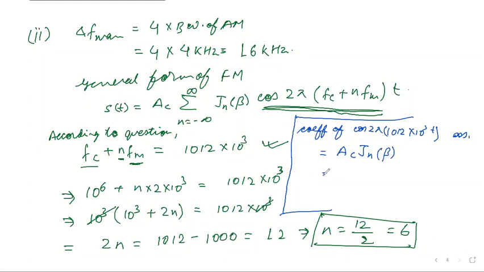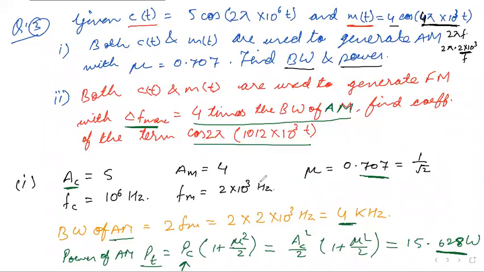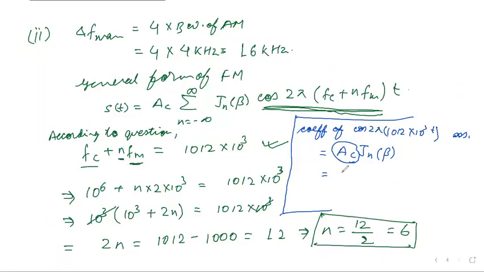So what is the value of AC? We already have the value of AC. AC was 5. And Jn(beta), n is 6 here. Based on the value of this beta, we have to see the Bessel function table.